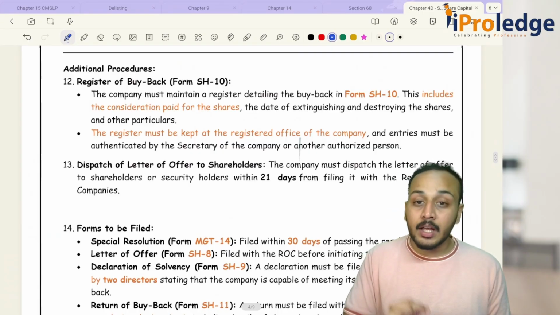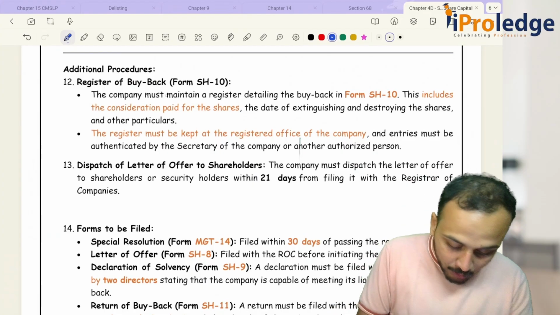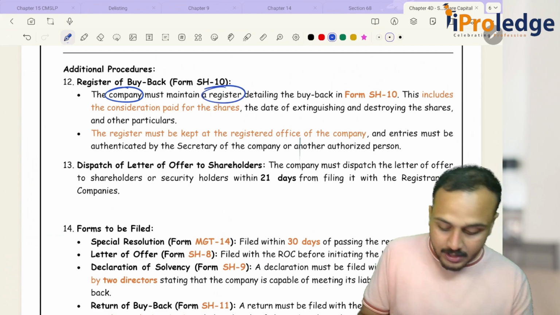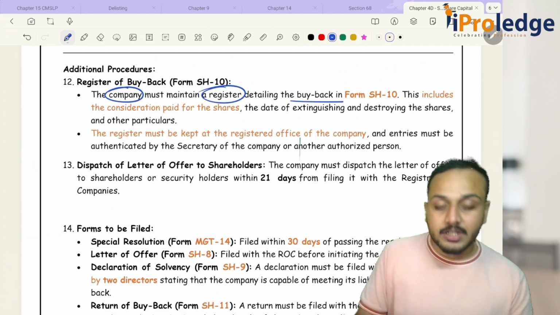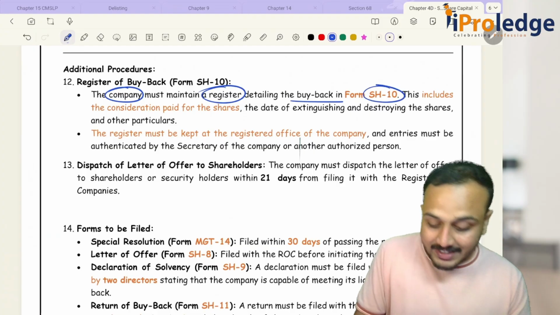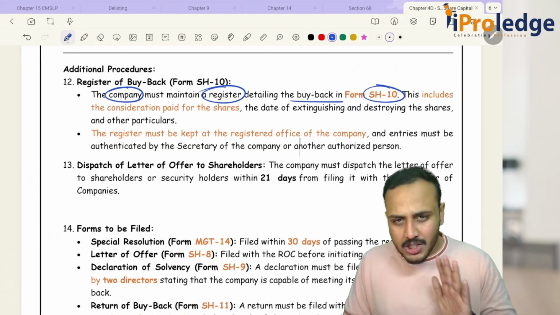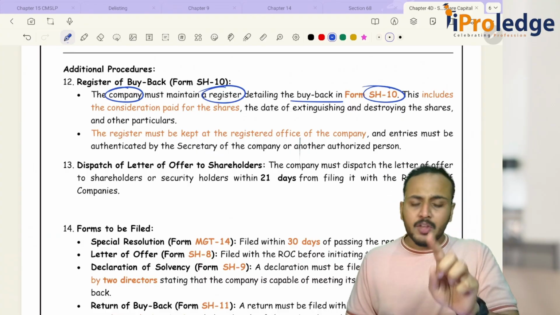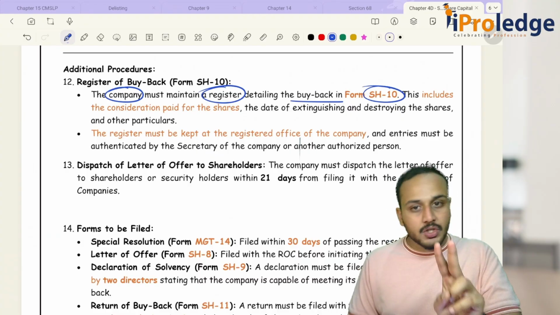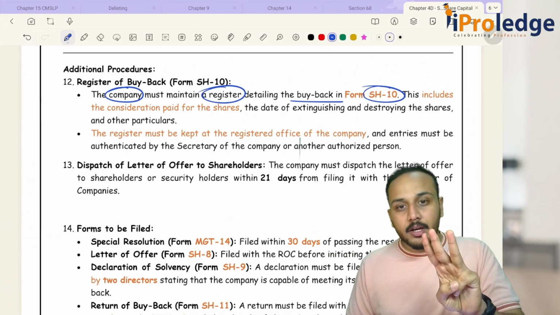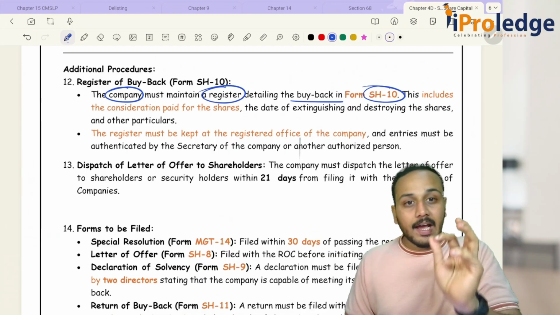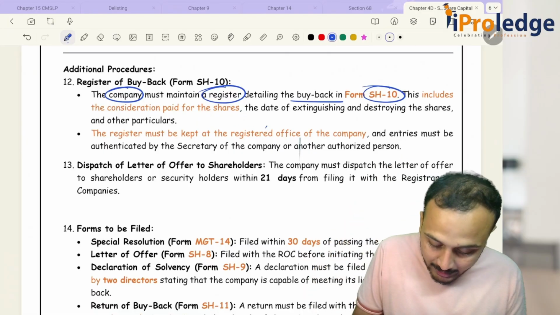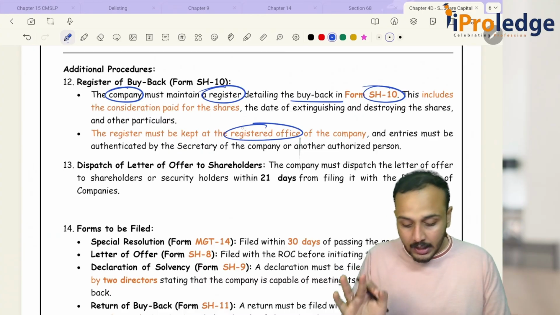Okay, then now a register has to be maintained. Who has to maintain? Company has to maintain. What are they maintaining? Register. Which register? Register of buyback. In which form? SH10. Okay, 3 questions mainly you should be answering. Who should maintain a register? Company. What register should they maintain? Register of buyback. In which form should they maintain this register? SH10. Okay, the register must be kept where? It should be kept at the registered office of the company.